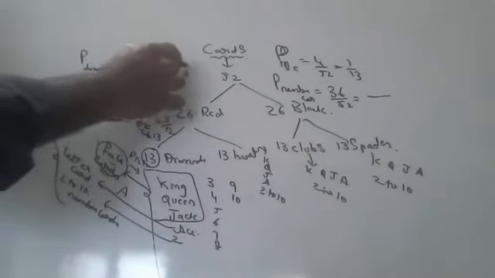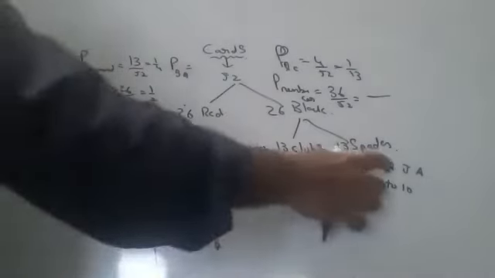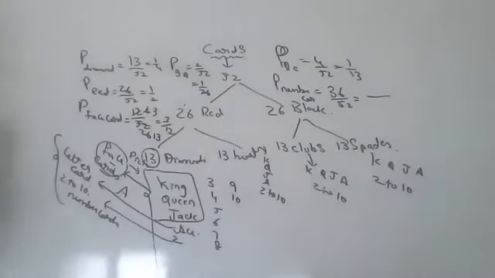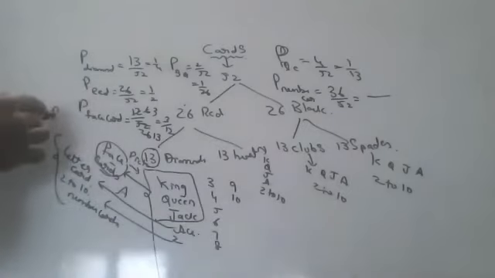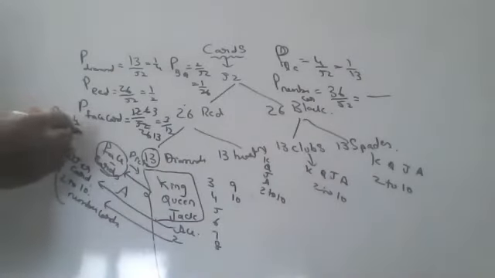Sir, 2 by 52. Here one queen, here one queen. 2 by 52, that is 1 by 26. What is the probability of a king? Only king. Sir, 4 by 52. 1, 2, 3, 4. 4 by 52, that is 1 by 13.